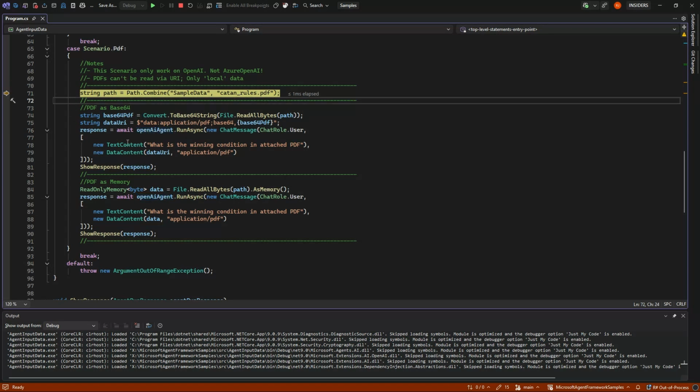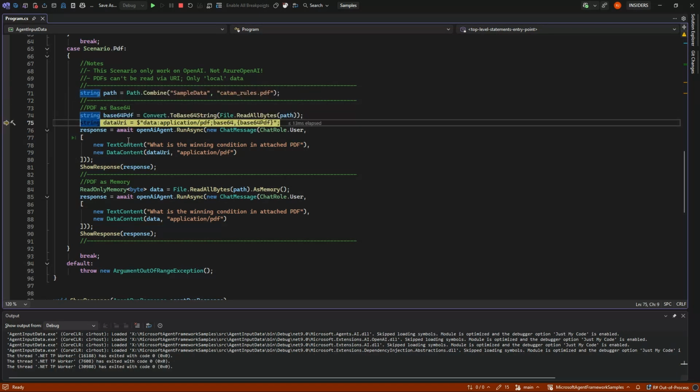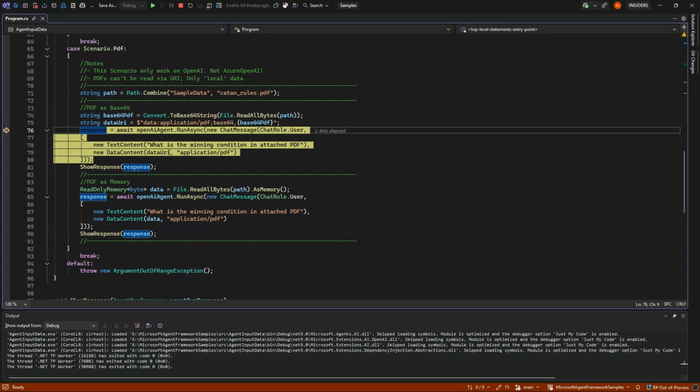But if we have the rules here, because we can only work with local data and local encoding, because if you have some URI, you of course can download it, have it in memory, and give it to the system. But we can't just point to a PDF out there in the world and say what is in this PDF. But if we get it as a base64, just like before, we can ask what are the winning conditions in the attached PDF.